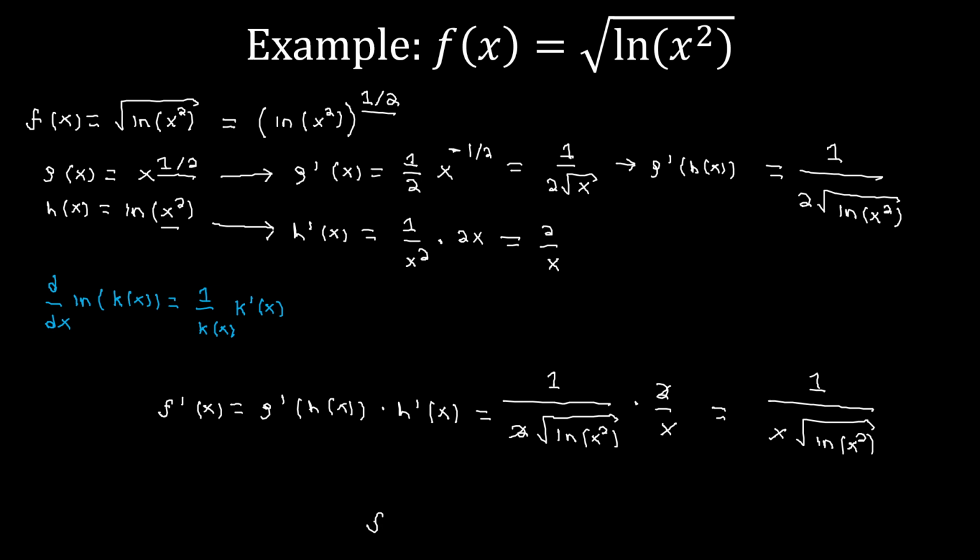So this means that our final answer for the derivative is that f prime of x is going to be equal to 1 divided by x square root ln of x squared, just like this. And that, again, is our final answer.